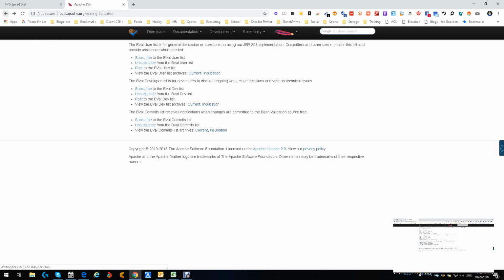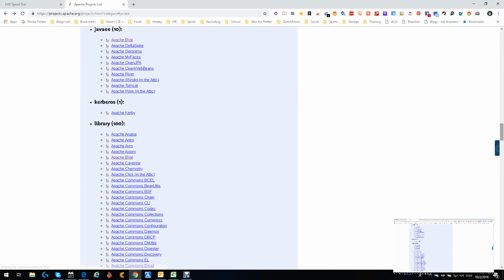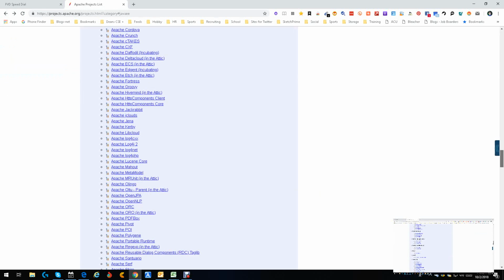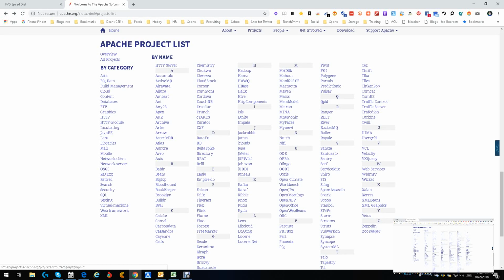So basically, just within this particular project alone, we probably could get about 100 Java developers that are probably not in too many other places. Really cool. But like I said, that's only looking at one project under Java. There are hundreds of projects, as you can see here, under this particular project grouping. And if we go back, that was from right here. Look at all these other categories that we can go to, and then these specifically by name. There's a lot we can do here, a lot of damage, and we're going to do it slowly but surely.